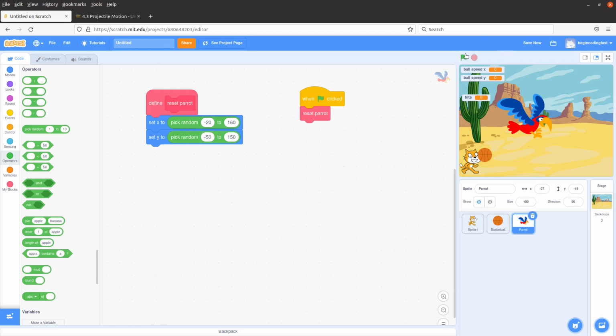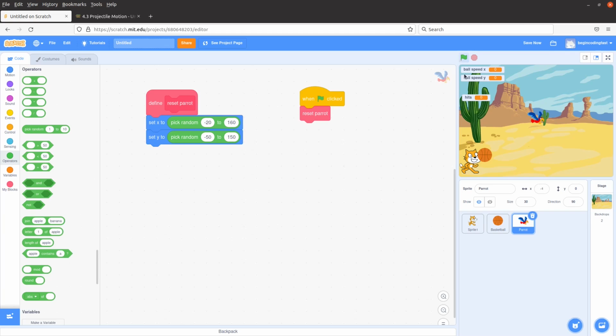So that every time I click on the button here, the parrot has changed its position randomly. Of course, I have to reduce the size of the parrot. How about like this one? Oh, it can be a bit smaller. How about 30? Right, 30 is quite good. So when I click on it, the position of the parrot has changed every time.